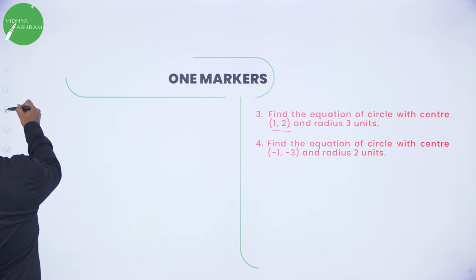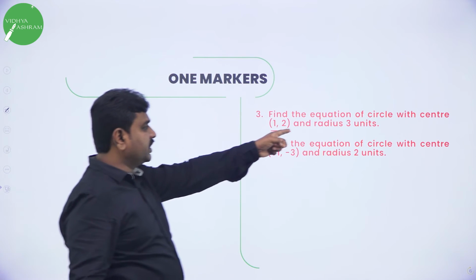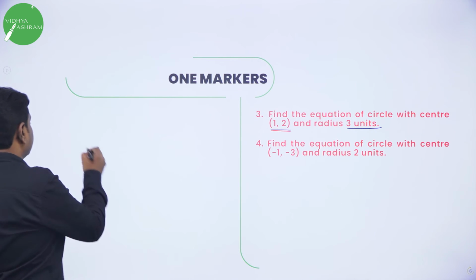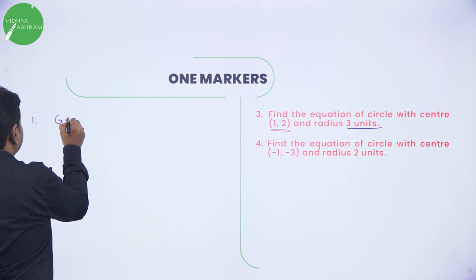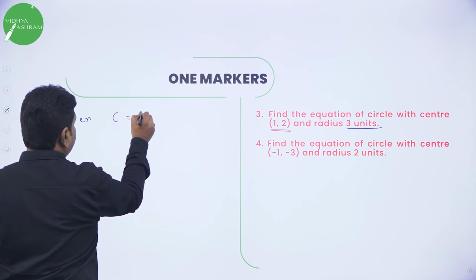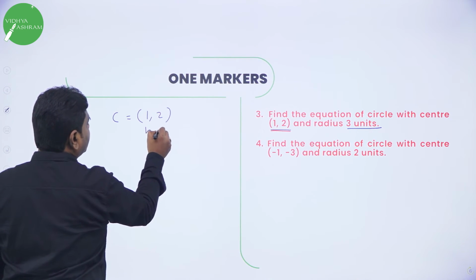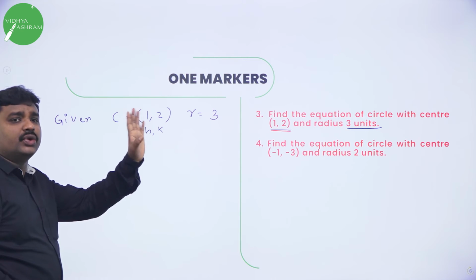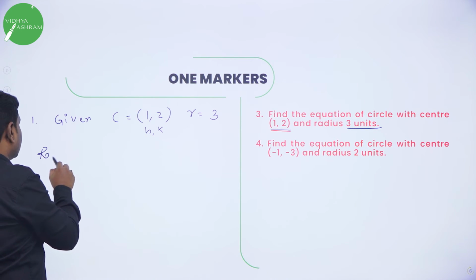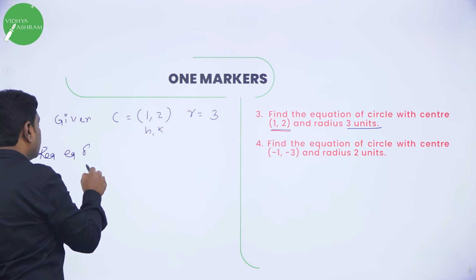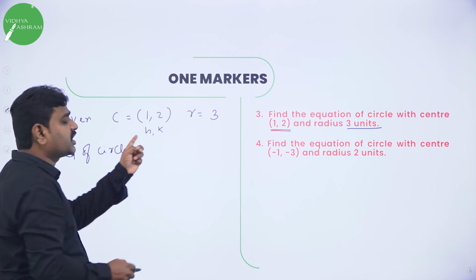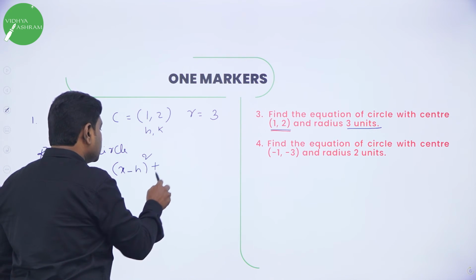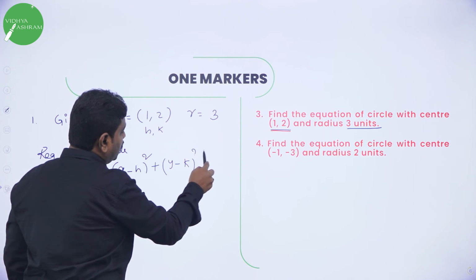So now we need to find the equation of circle with center 1, 2 and radius 3. So first always write given. In this problem what is given? They have given center. What is the center value? 1, 2. We call center as h, k. And radius is given. What is the radius they gave? 3. Radius means r. r is 3 units. Now required equation of circle. What is the equation of circle with center h, k and radius r? So required equation of circle is (x minus h) the whole square plus (y minus k) the whole square equal to what? r square.